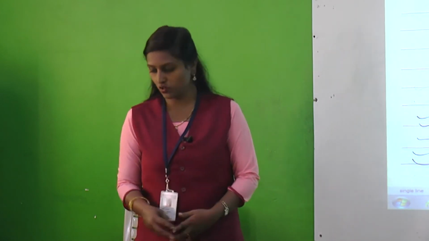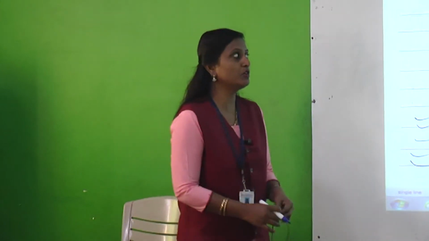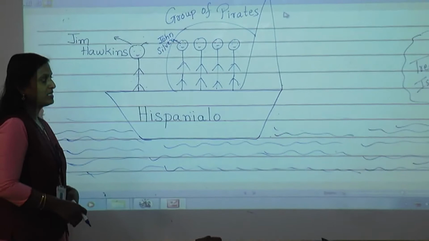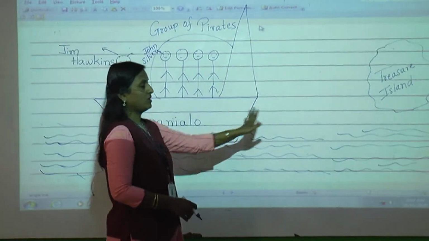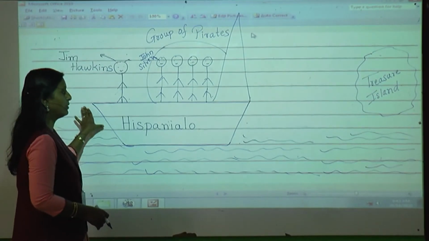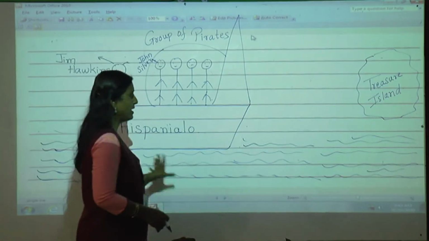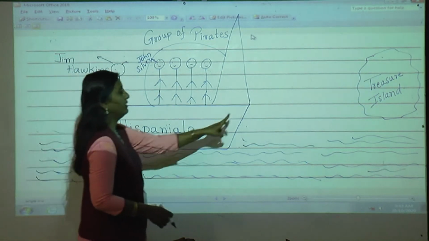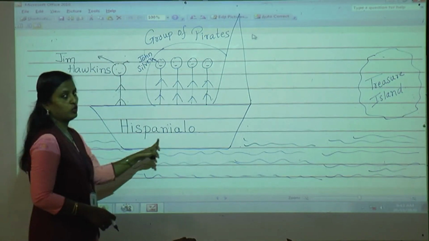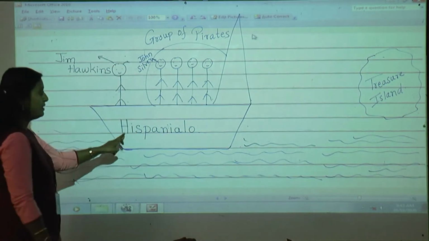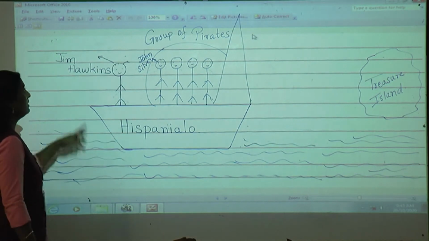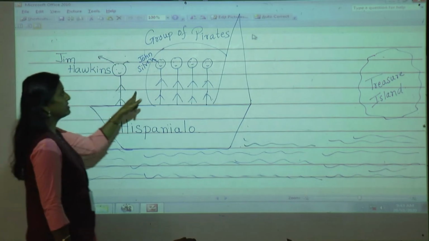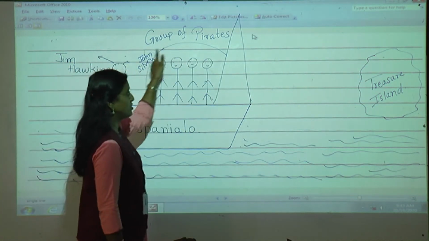I hope that you will enjoy today's lesson because it is similar to, you say, a picture story. Okay, so before I start, I'll just show you a picture. What is this, students? Yes, you can see there is one ship, and that ship is on the water. This ship is named the Hispaniola. On this ship you can see one boy, Jim Hawkins, and we can see there is a group of pirates on this ship.